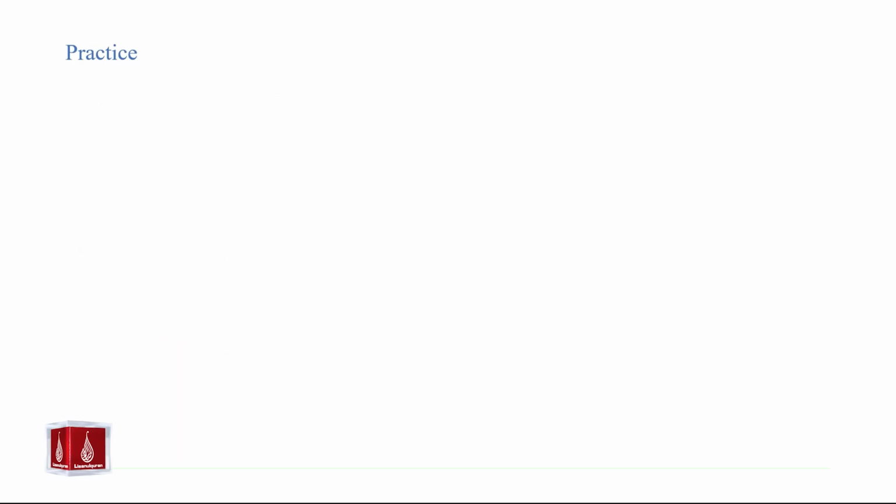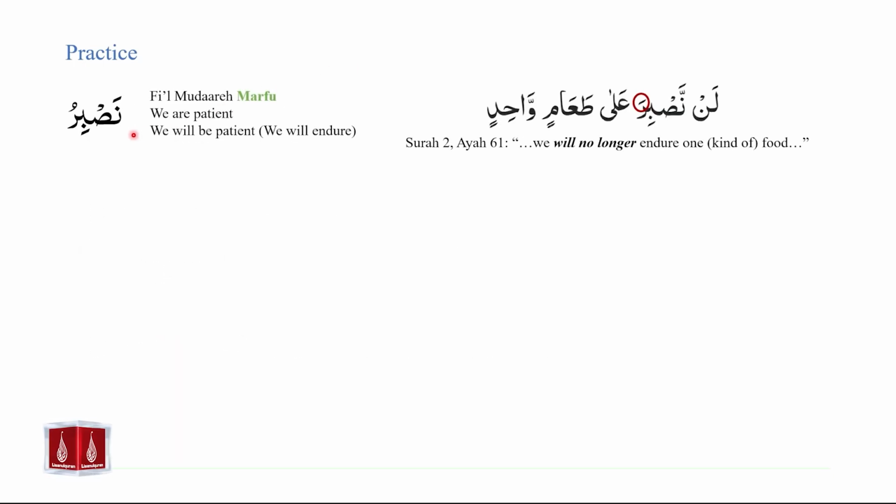We have some additional examples here. Nasbiru. Nasbiru is fi'il mudari marfu. Nasbiru can be translated as we are patient, or we will be patient, or we will endure. The corresponding fi'il mudari mansub will be nasbira. Nasbiru is becoming nasbira. And nasbira is the way it is because of the effect of lan. So we clearly see that lan is being followed by fi'il mudari, and that fi'il mudari is mansub because of the effect of lan. So we have lan nasbira.